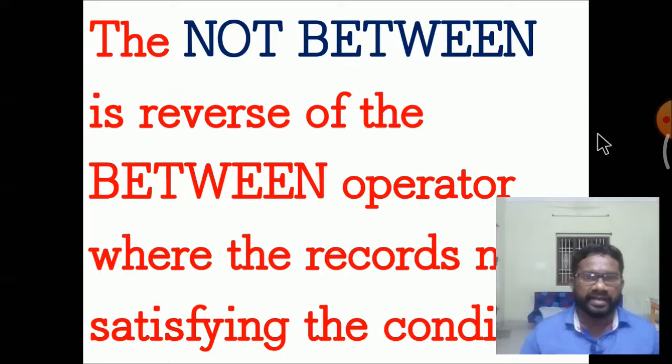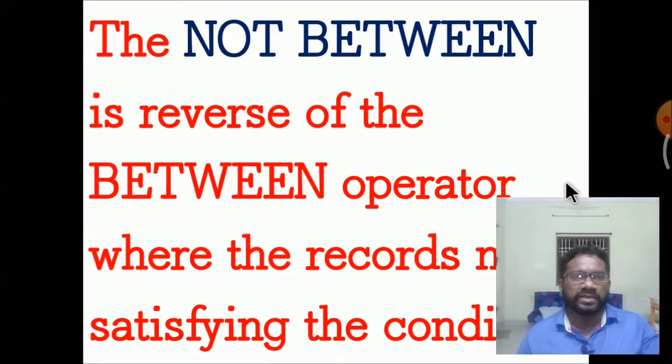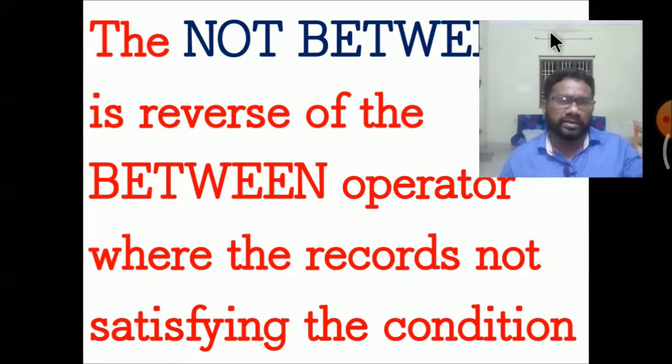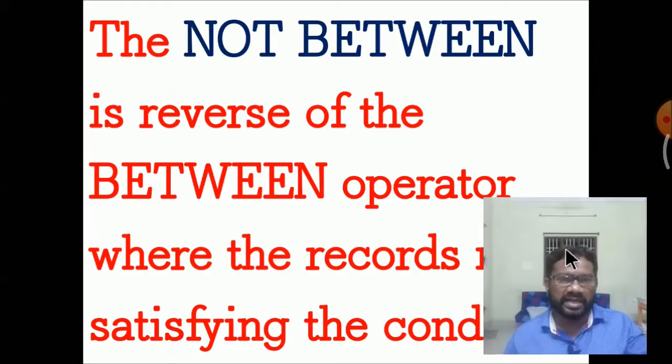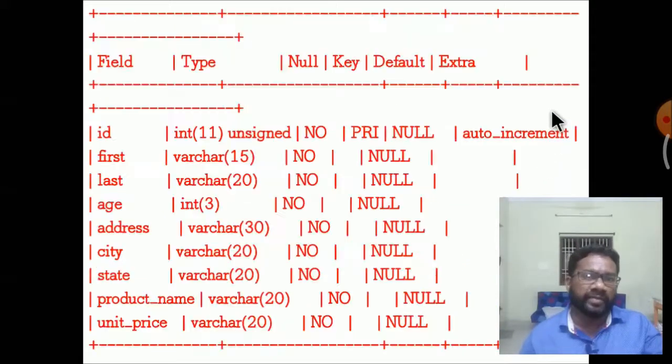NOT BETWEEN is the reverse of the BETWEEN operator: when the records do not satisfy the condition, they are selected by NOT BETWEEN. A small example with field type, NULL keys and DEFAULT keys for some special operations.